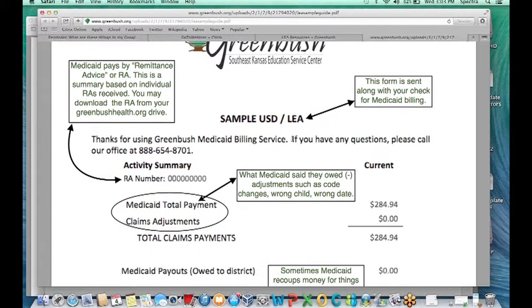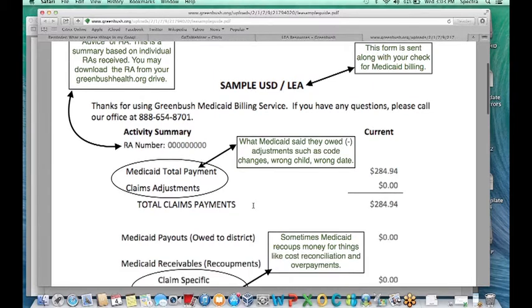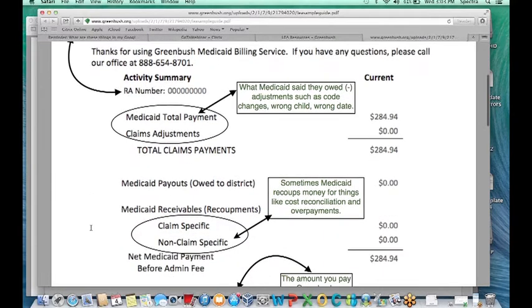This check summary is basically a form that summarizes everything on the remittance advice. So this is a lot friendlier to read than what we actually receive back from the state. So we've created this template for you. But you can tie anything back into this check summary guide with the RA number, and I'll show you where that's at once we look at the remittance advices.